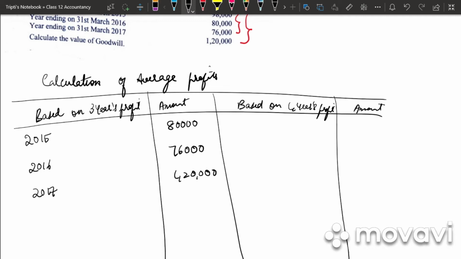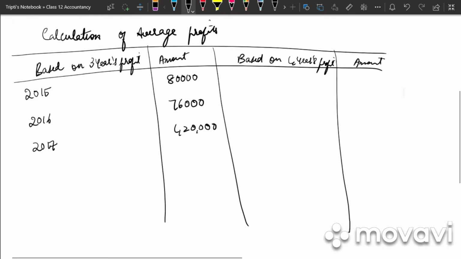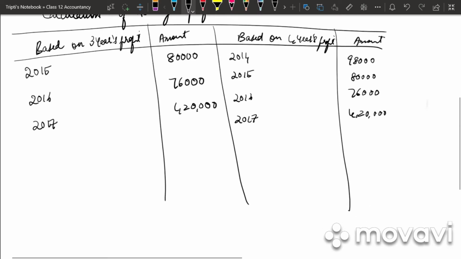Because when they have asked us to find out the profit for 3 years, we take into consideration only the last 3 years. Next we have, based on 4 years profit, 2014, 2015, 2016 and 2017. It is 98,000, 80,000, 76,000 and 1,20,000.